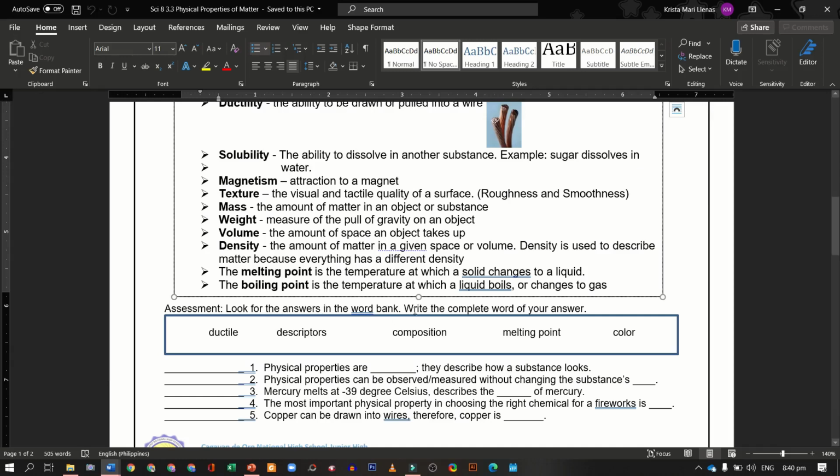Look for the answers in the word bank. Write the complete word of your answer. So we have 5 items there.